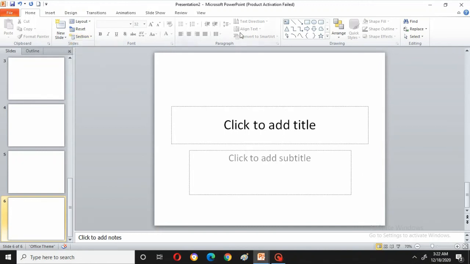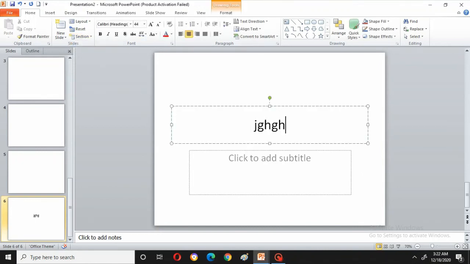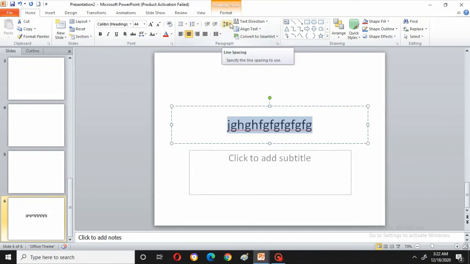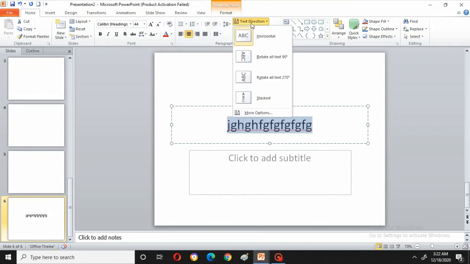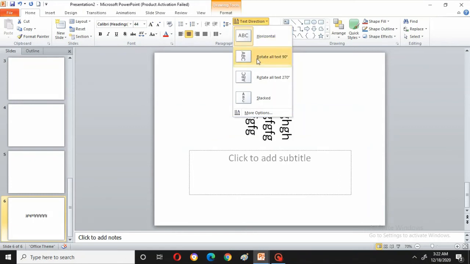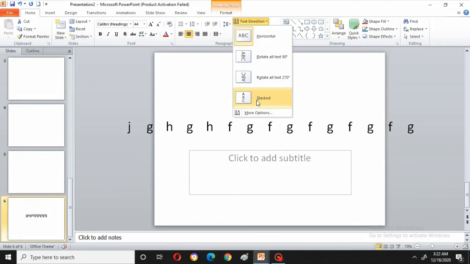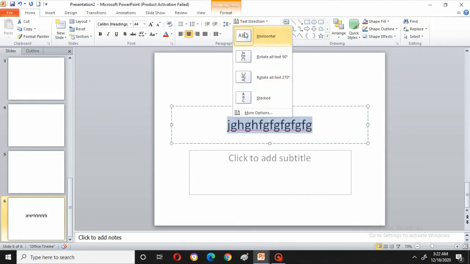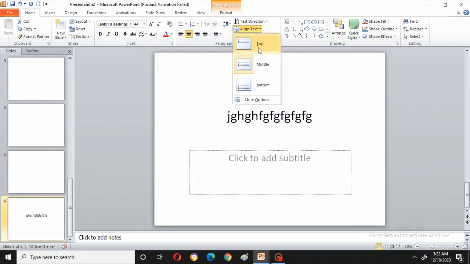And what else is here is text direction. I said I will show you. See, I am typing something and I want to show you the text direction. Here you can see line spacing, which you already know. So text direction, when I click on it, shows you are in this format now, horizontal. If you go with this, can you see the change of that text? Like this. Okay, so like this you can go with that. Next, align text: top, middle, bottom, like that.